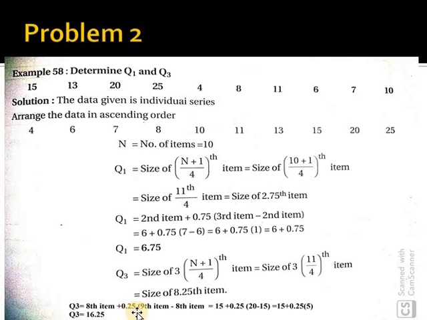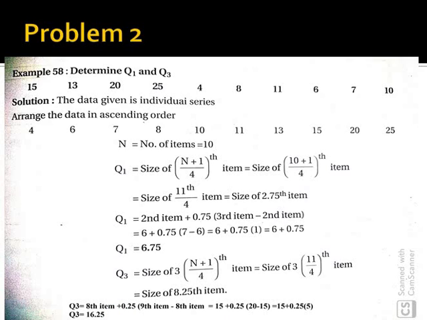the 8th item plus 0.25, the remaining part, that is we need to take the difference between the 9th and 8th. What is the difference here? 15 and 20, the difference is 5. 0.25 into 5 we get 1.25. So we add 15 plus the value 1.25 we got, so Q3 is 16.25.